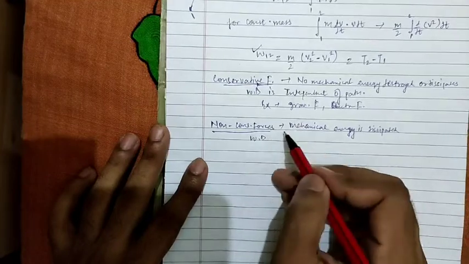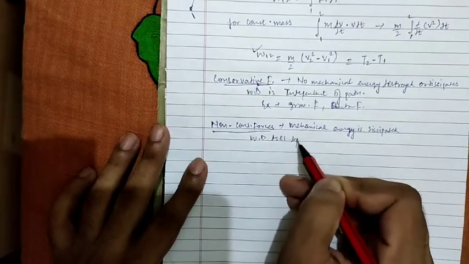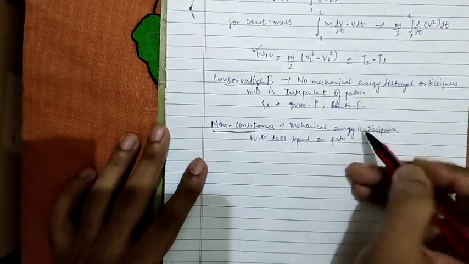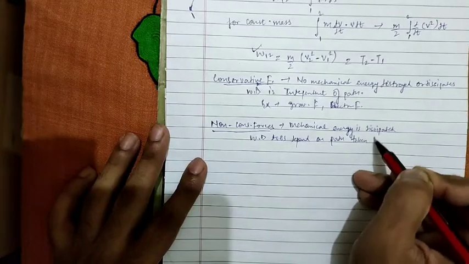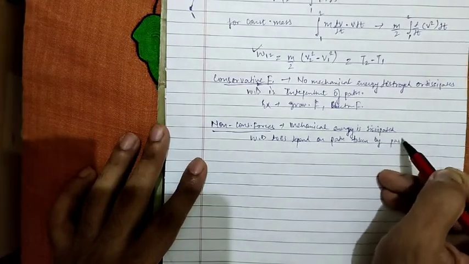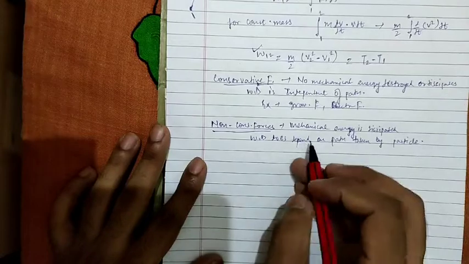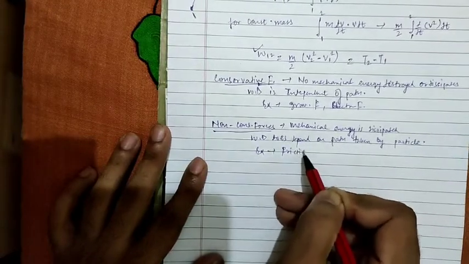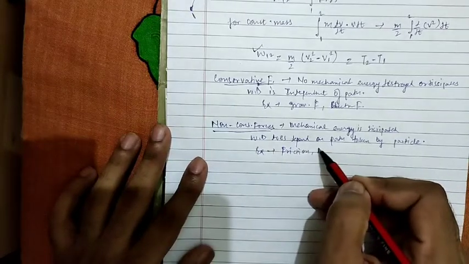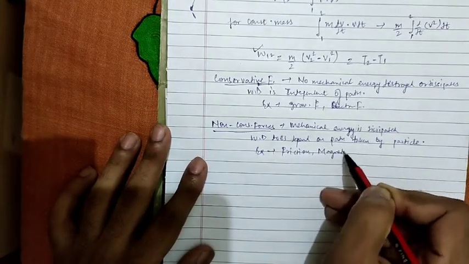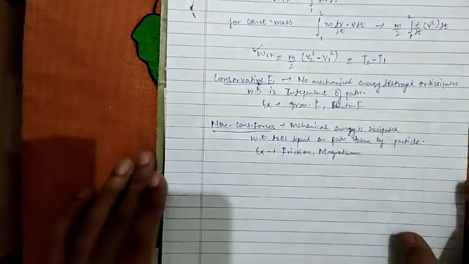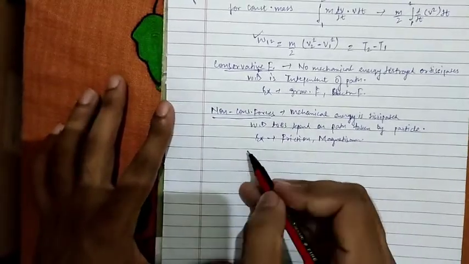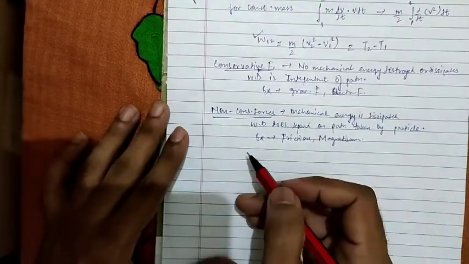Work done does depend on the path taken by the particle from 1 to 2. The example for this is friction and magnetostatic forces, magnetism. We will confine ourselves to conservative forces, and meanwhile all fundamental forces are conservative.